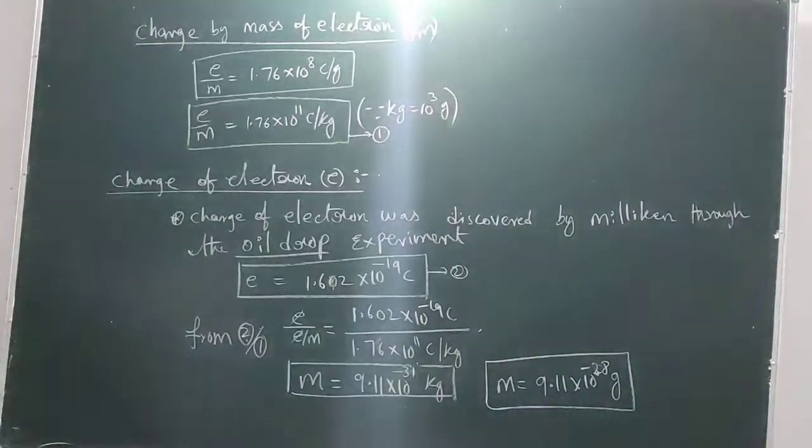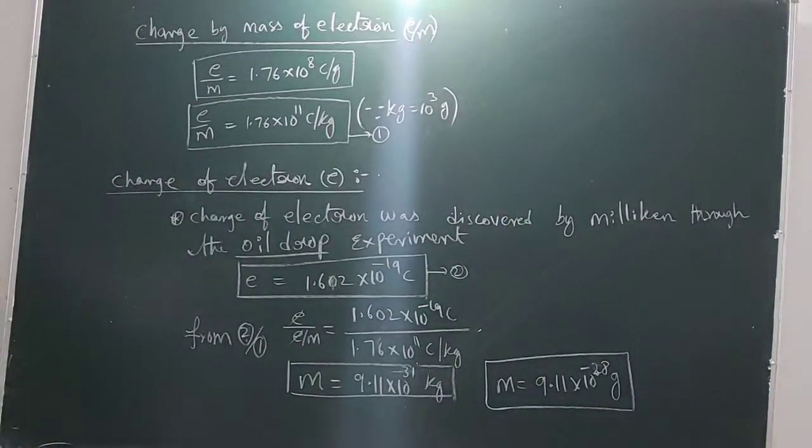So this is about the electron. This electron was discovered by J.J. Thomson through the cathode rays experiment.